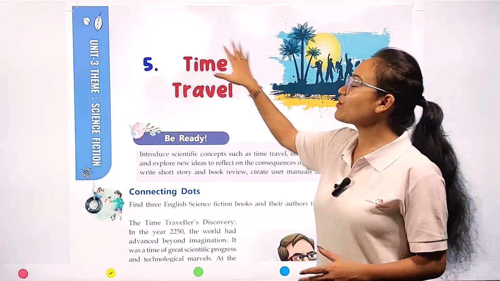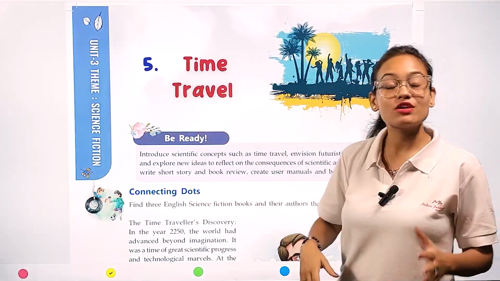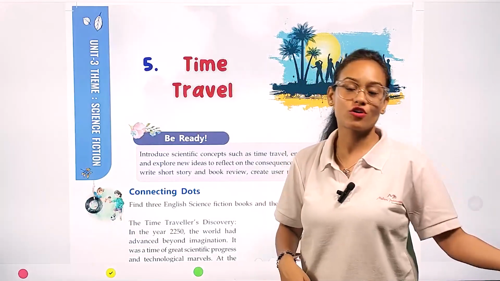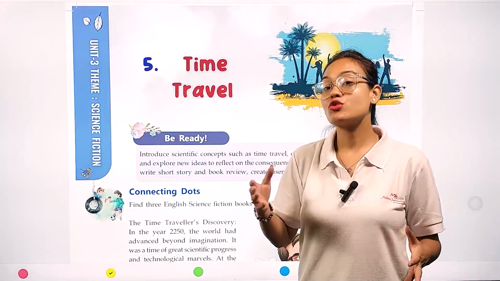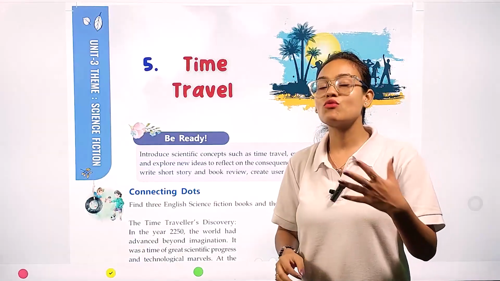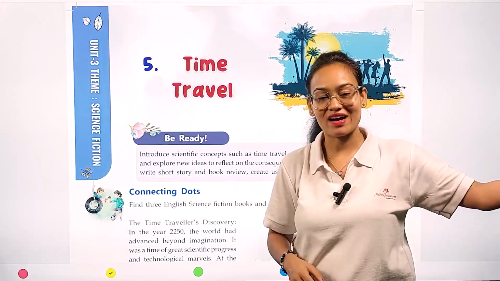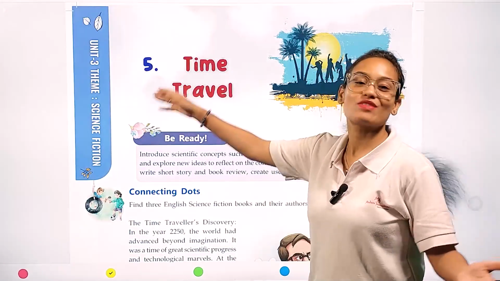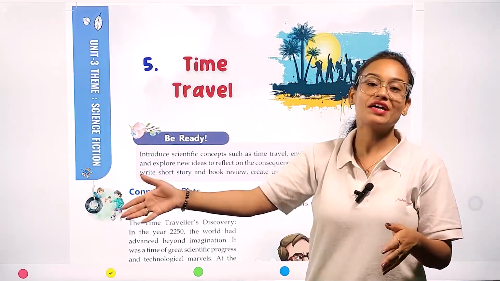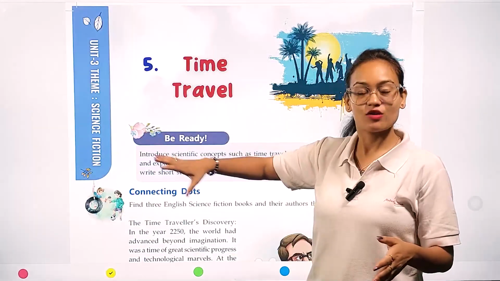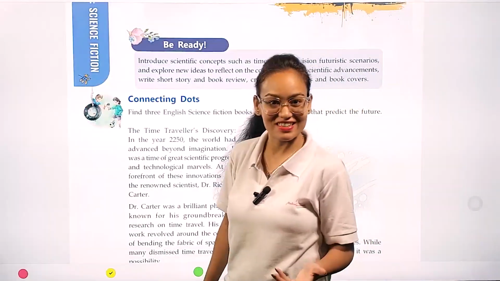My dear students, what is the meaning of time travel? First of all, you have to try to understand the exact meaning of this chapter. Time travel means when you travel from one period of time to another period of time. This year belongs to 2025. Suppose you want to go to 1925, almost 100 years back. Then what are you going to do? You are going to time travel. When we go from 2025 to 1925, this journey of 100 years is called time travel. Now come with me and let's start the chapter.